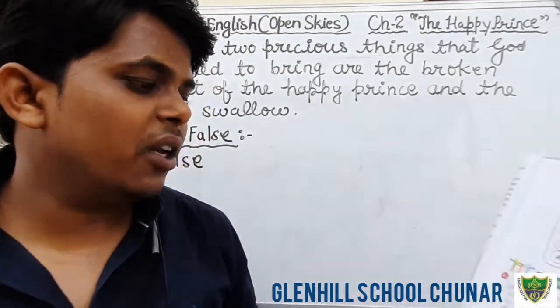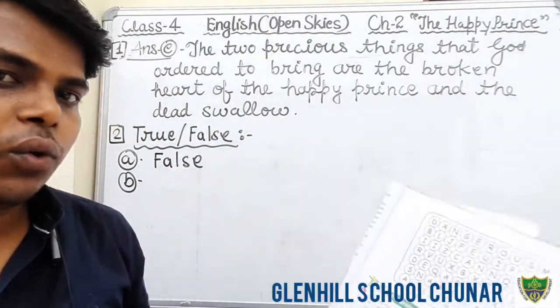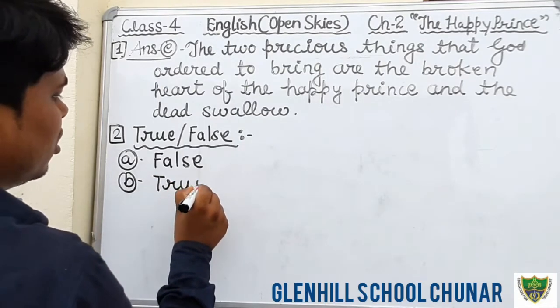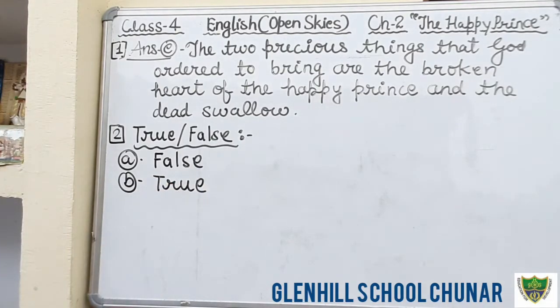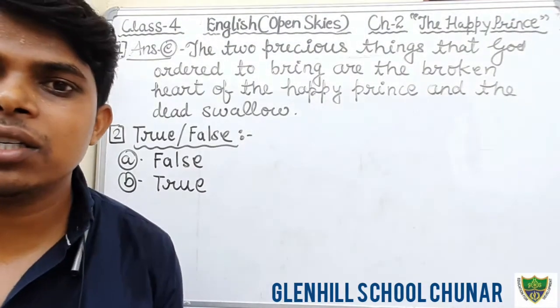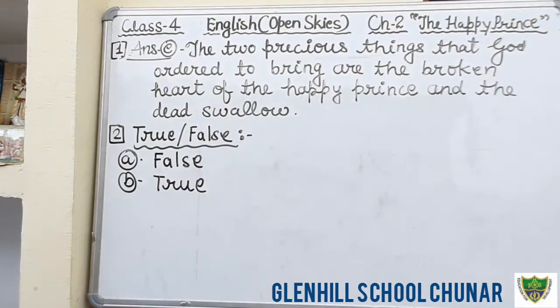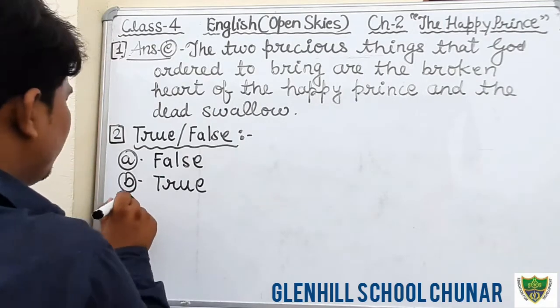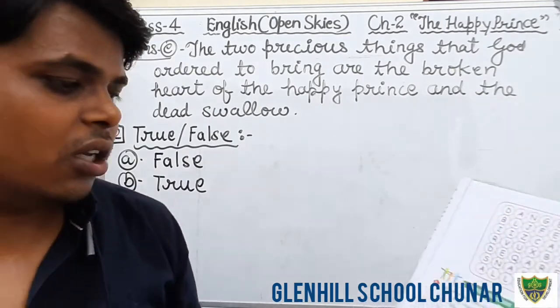A drop of tear fell on the head of the swallow. Yes, that is true. A drop of tear fell on the head of the swallow in the night while the bird was going to sleep. At that time, a tear dropped on the head of the swallow. So he was surprised, and he looked up. He saw that tears were coming from the eyes of the happy prince. Okay, students. Therefore, that is true.